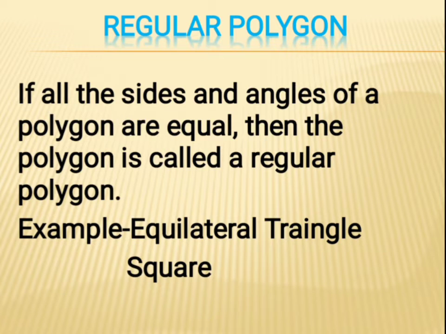Now let us understand what are regular polygons. If all the sides and angles of a polygon are equal, then the polygon is called a regular polygon. An equilateral triangle and a square are examples of regular polygons because in an equilateral triangle and a square, all the sides and all the angles are equal.